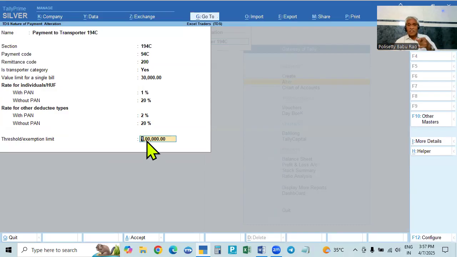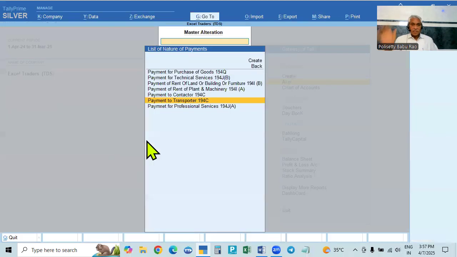Any bill crossing the single bill value, TDS is to be deducted. On the aggregate, other bills should not be deducted until, after 4 or 5 bills, the aggregate crosses 1 lakh. Then for all the old bills on which deduction was not made, we have to deduct the tax. This is the thing. So this is about this.